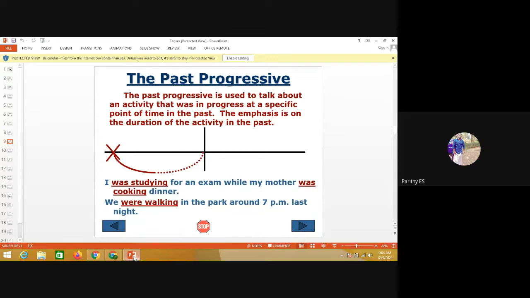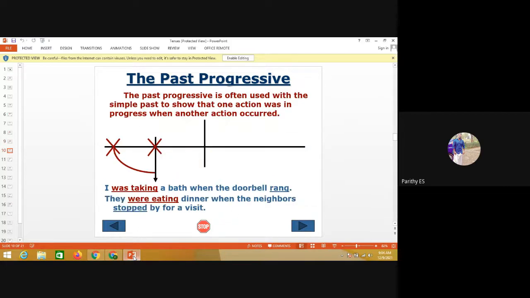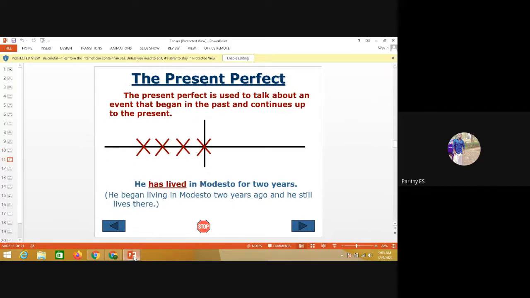Past progressive is used to talk about an activity that was in progress at a specific point of time in the past. The emphasis is on the duration of the activity in the past. See, I was studying for an exam while my mother was cooking. In the other example, we were walking in the park around 7 p.m. last night. See, these two examples give a clear understanding about the past progressive.